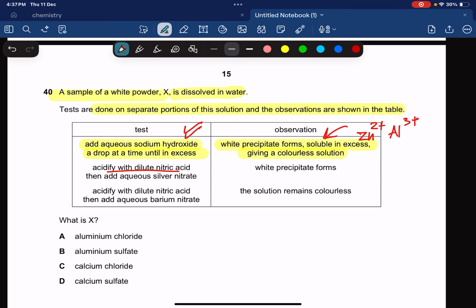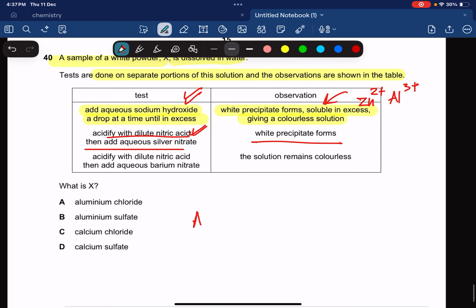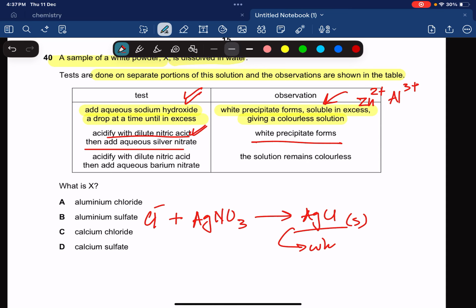Acidify with dilute nitric acid and add aqueous silver nitrate: white precipitate. With silver nitrate, what's going to give a white precipitate? If you have chloride ions, they're going to form AgCl, and this AgCl is basically your white precipitate. So it's going to be chloride ion. Then acidify with dilute nitric acid, add aqueous barium nitrate, and the solution remains colorless.